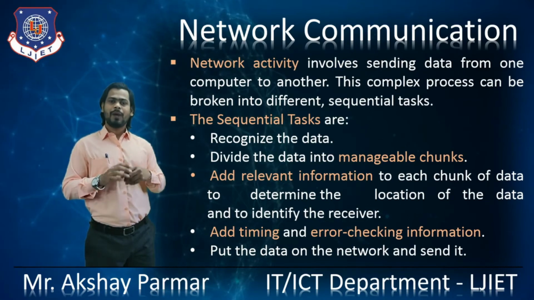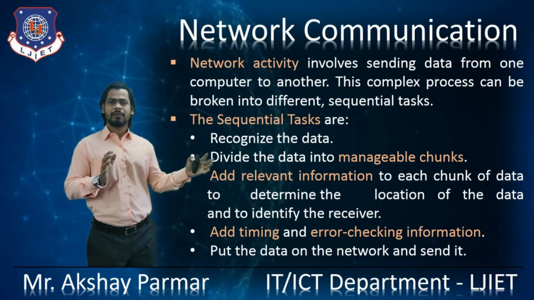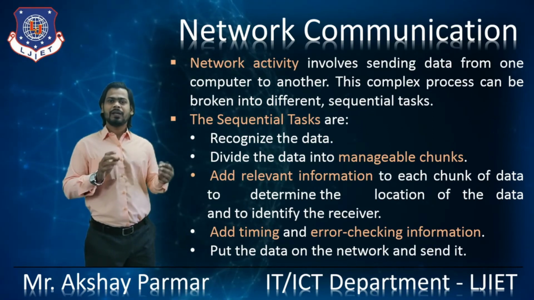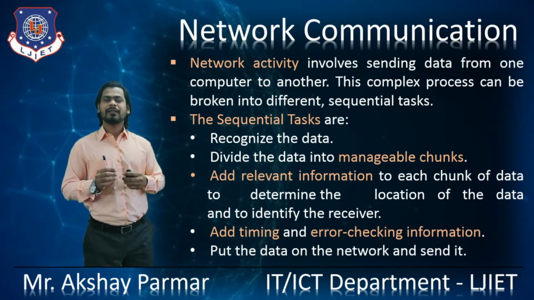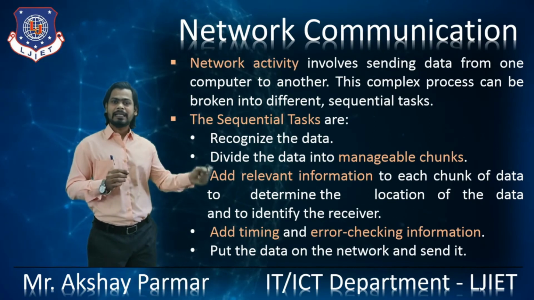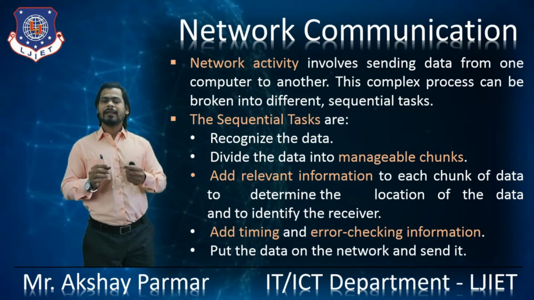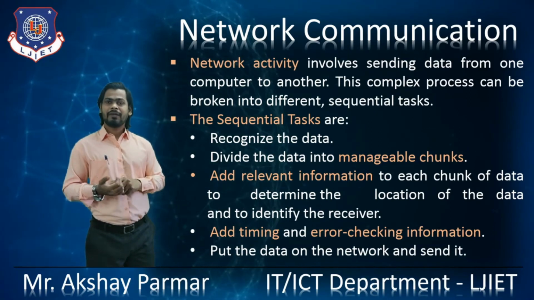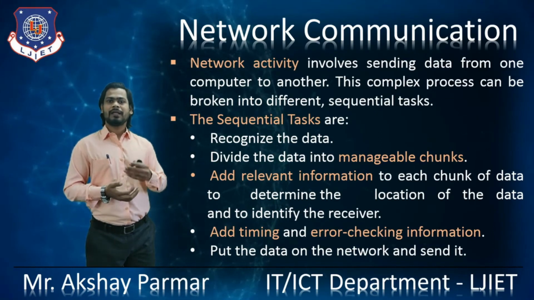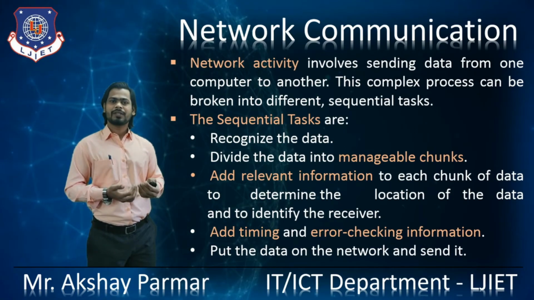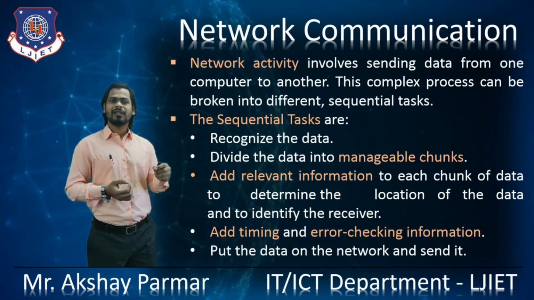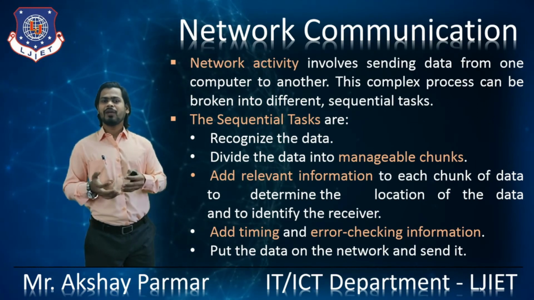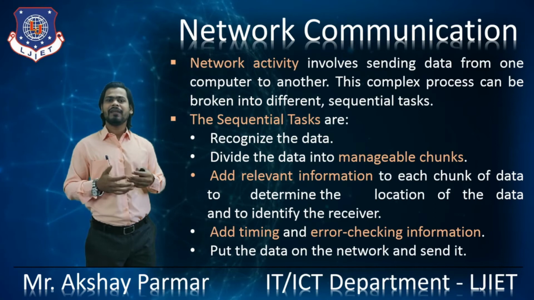After that, we have to divide that big data into manageable chunks. After dividing the data into manageable chunks, we need to add the relevant information, such as the sender's location and the receiver's location. We add the relevant information to each chunk of the data to determine the location of the data and to identify the receiver.